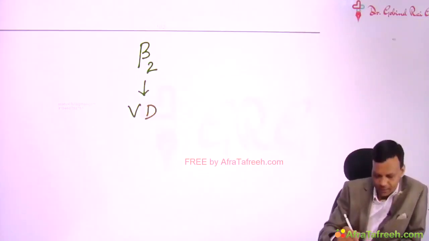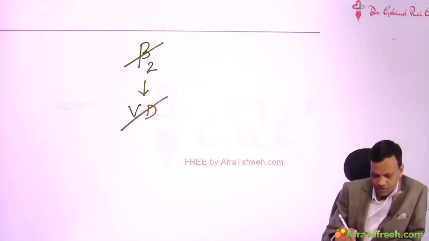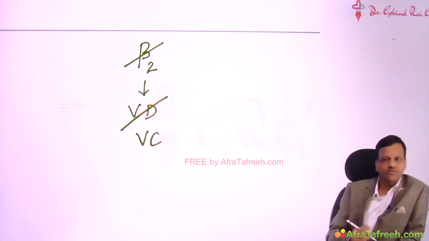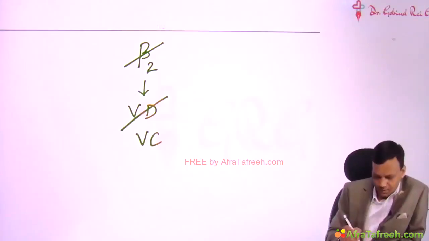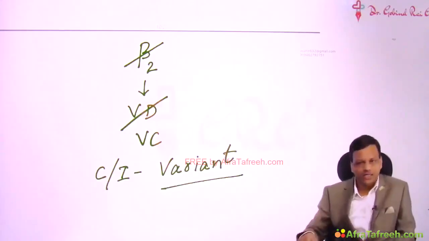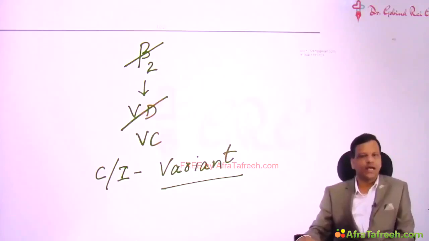So if we give a beta blocker, it will rather cause vasoconstriction. And by causing vasoconstriction, it can worsen the variant angina. So beta blockers are contraindicated in variant angina. Remember, other drugs can be used in both classical and variant angina, but beta blockers are indicated only in classical angina. They are contraindicated in variant angina.